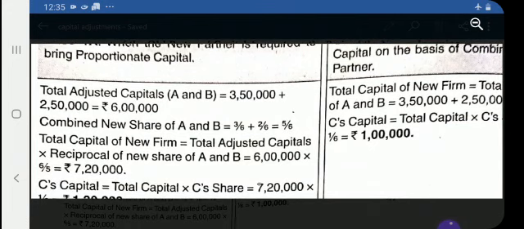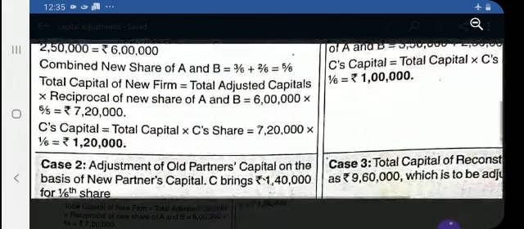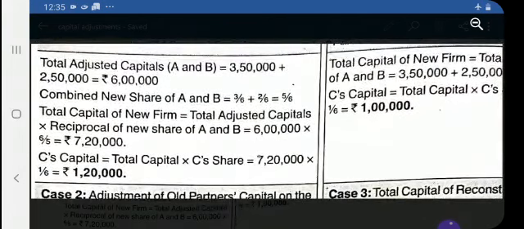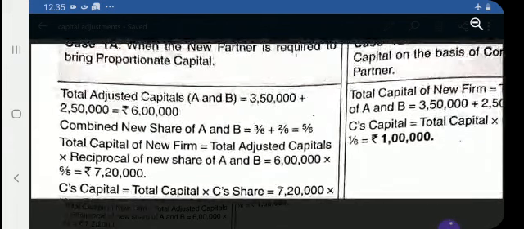You just reverse 5 by 6 to 6 by 5, then you will get the capital of the new firm, that will be 7,20,000, and C is coming on 1/6 share, so he will bring 1/6 of 7,20,000, that is 1,20,000.